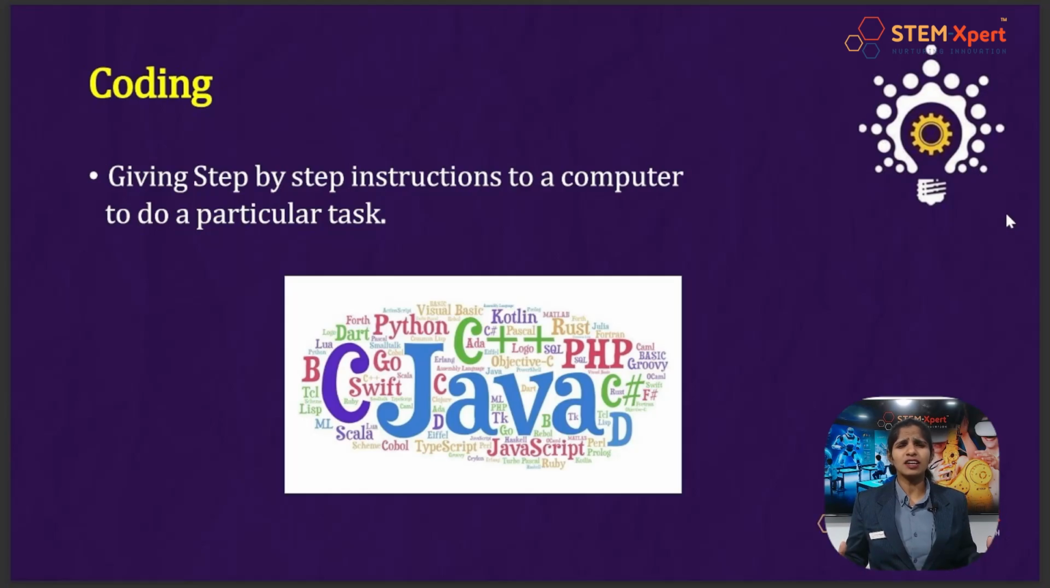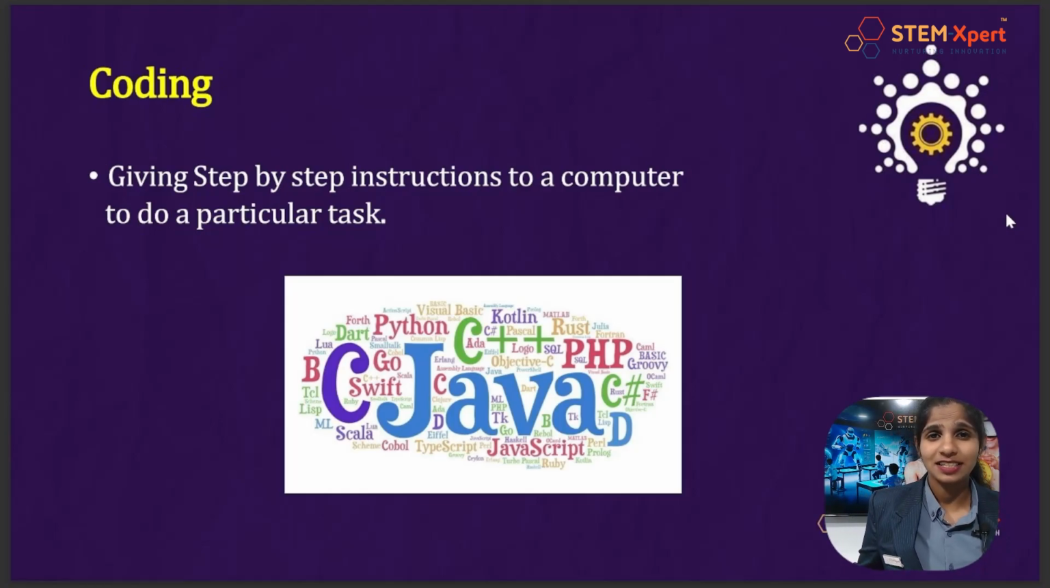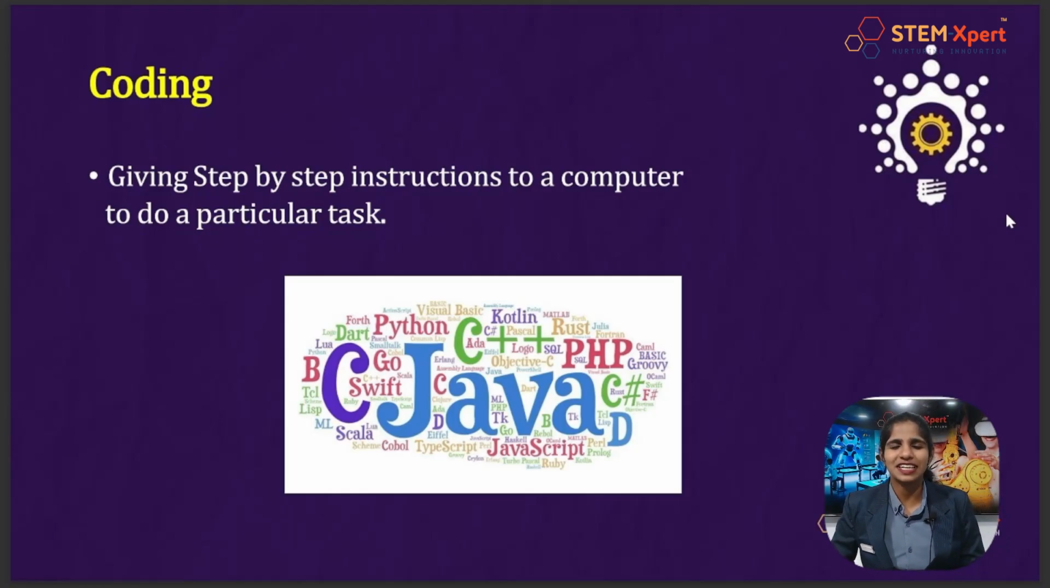Now we have learned what is algorithm, but have you heard of the term coding? How is a computer performing tasks? Coding is giving step-by-step instructions to a computer to do a particular task. If we want to perform some task, we will give it step-by-step instructions or procedures to do it. So this is what is called coding. Now are you excited? Then why are we wasting our time? Let's get into that now.